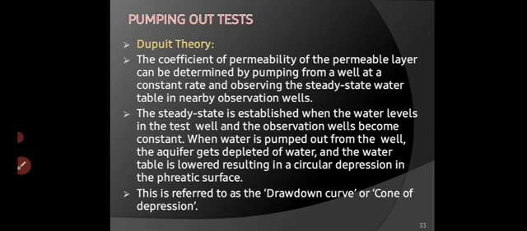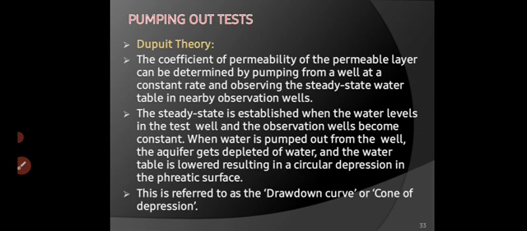The steady state is established when the water level in the test well and the observation well become constant. So this is one constraint of Dupuit theory or pumping out test. When water is pumped out from the well, the aquifer gets depleted of water and the water table is lowered, resulting in a circular depression in the phreatic surface.